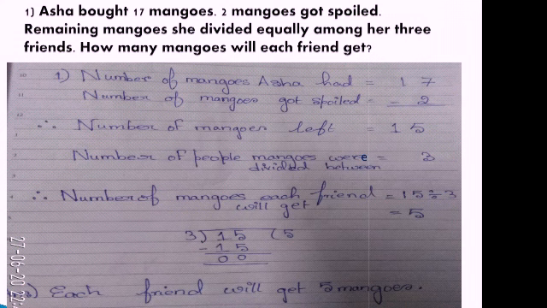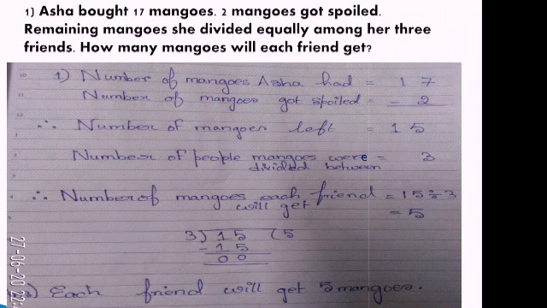Now, it is said Asha has 17 mangoes. Out of 17, 2 got spoiled. Maybe it has got rotten or something like that. Now, the remaining mangoes, the mangoes which are good, other than the spoiled one, she is dividing equally among her 3 friends. And dividing equally means each of her friends will get the same number of mangoes. So, what did I teach you? If it is said divided, distributed equally, that means you have to do division.